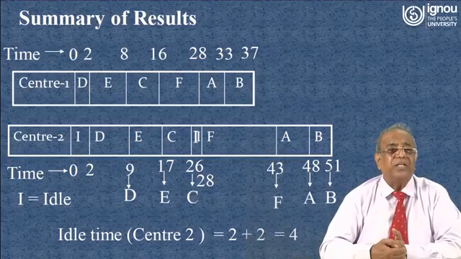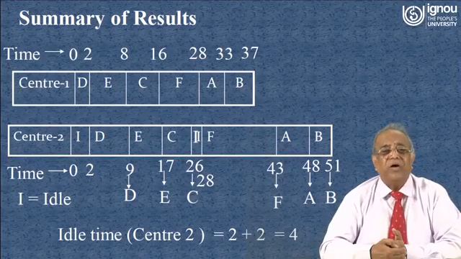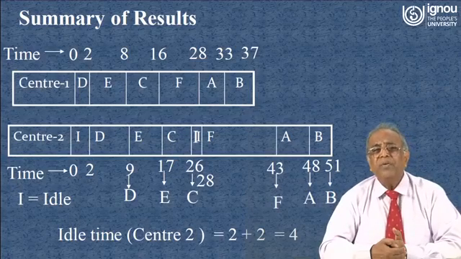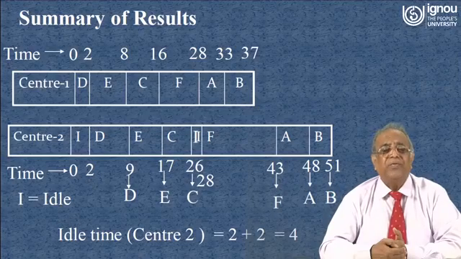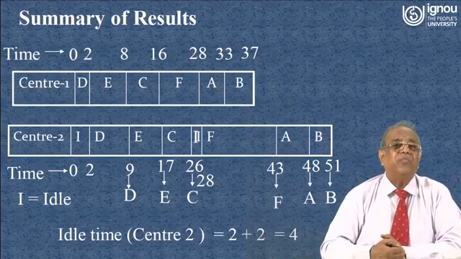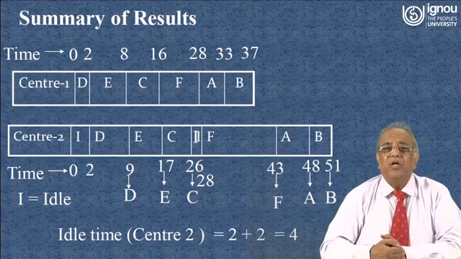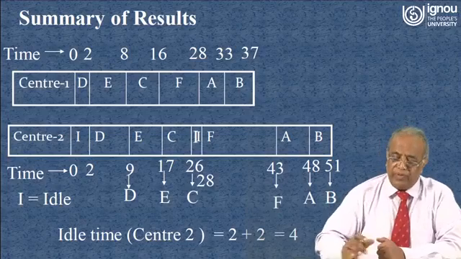So 4 hours is the idle time for work center 2, and work center 2 will be completing all the jobs after 51 hours, and at work center 1 all the jobs will be completing after 37 hours. So this is the total picture you will get. We call it the summary of results for Johnson's rule sequence.